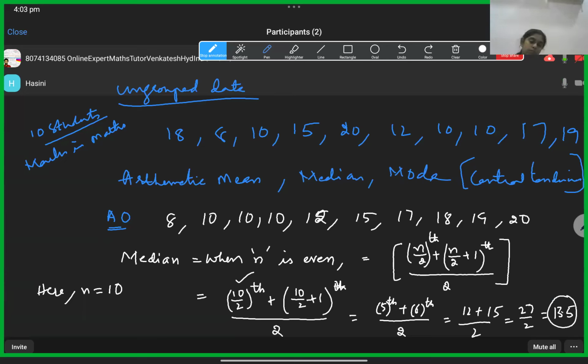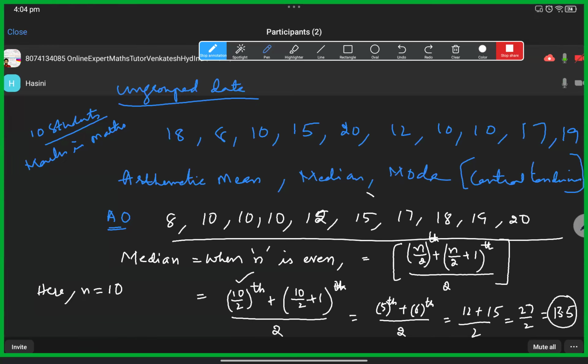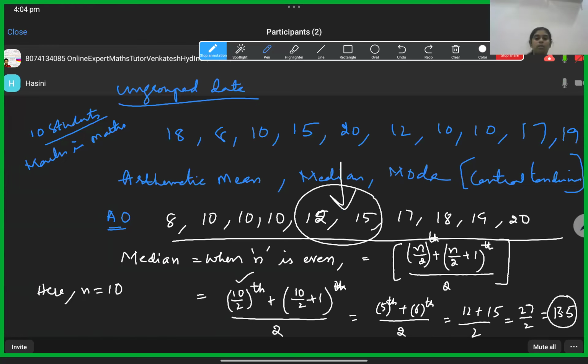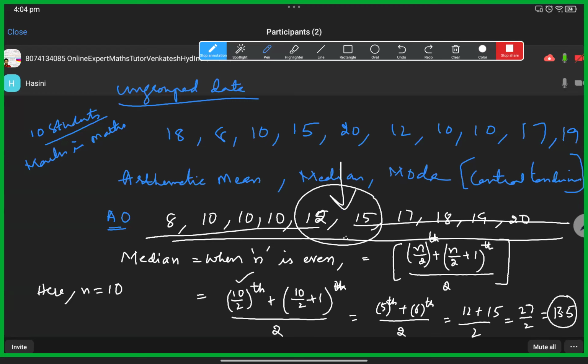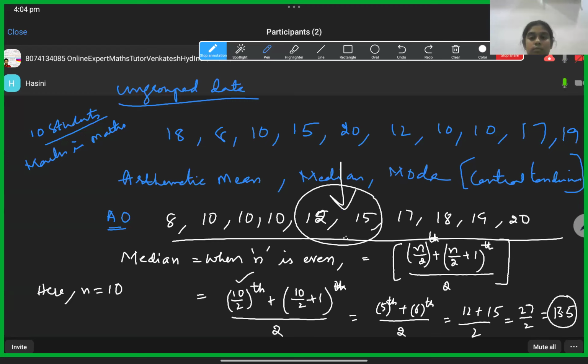Median means the middle value of the given data. You can see 13.5 is exactly in between 12 and 15, in the middle. It's not closer to the right side numbers or to the left side numbers. So 13.5 is the median for this data.